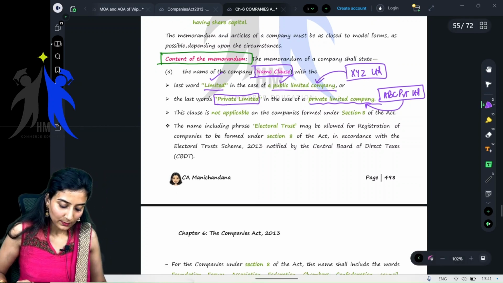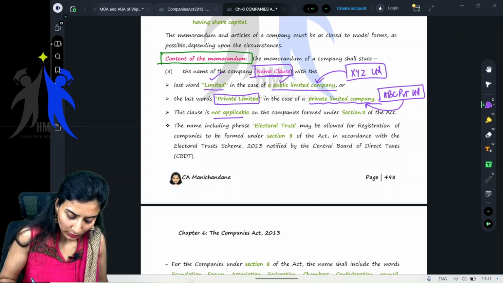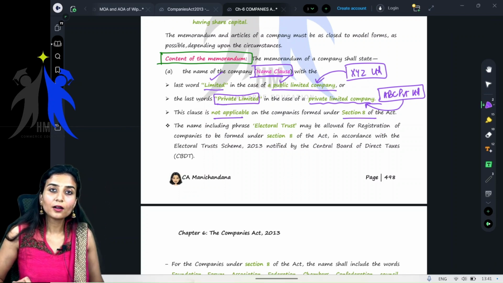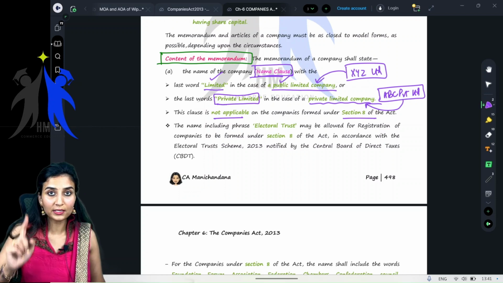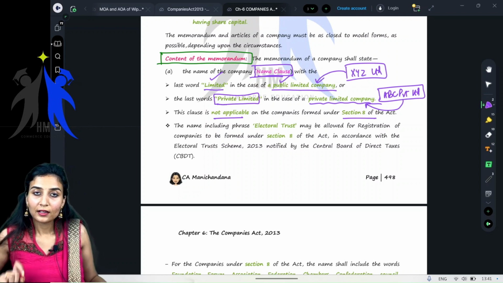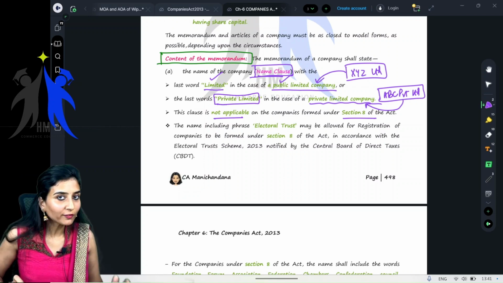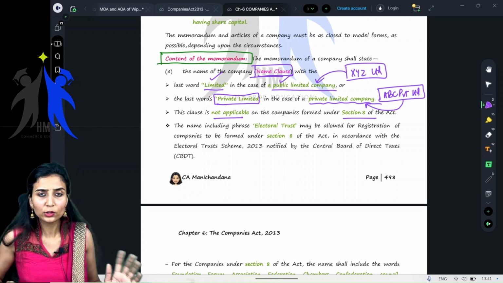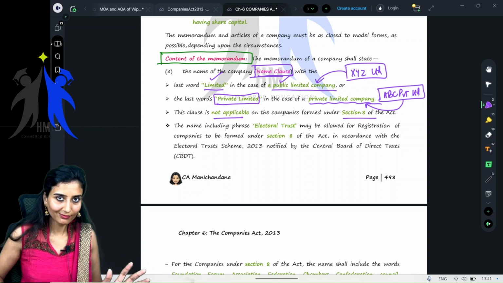Clear? Yes, ma'am. This clause is not applicable to companies formed under Section 8. Section 8 companies don't have to add the words limited or private limited at the end of their names. You have learnt it, Section 8, we have done it in detail. You all know it. Yes?